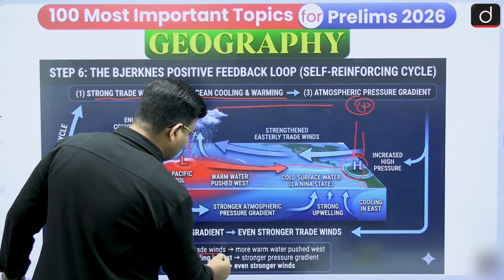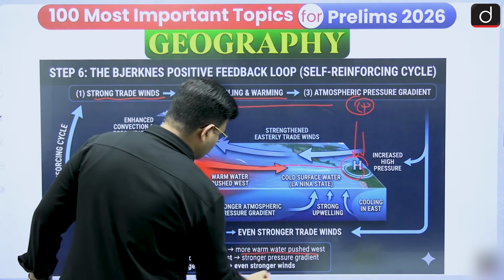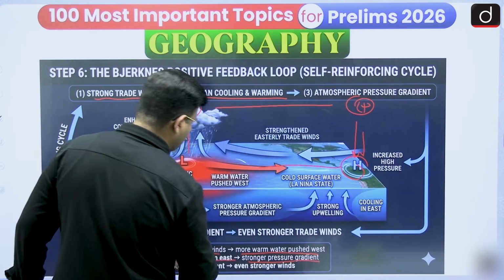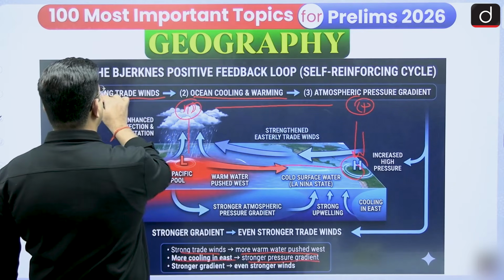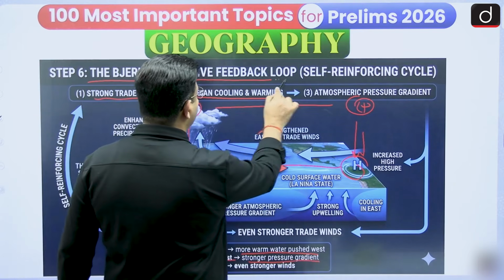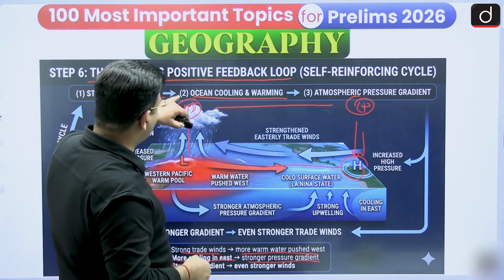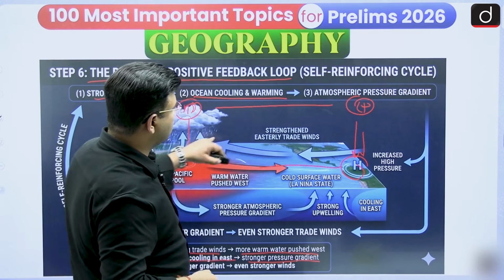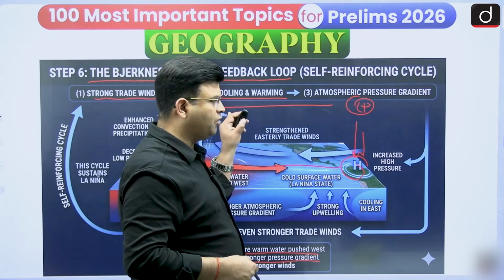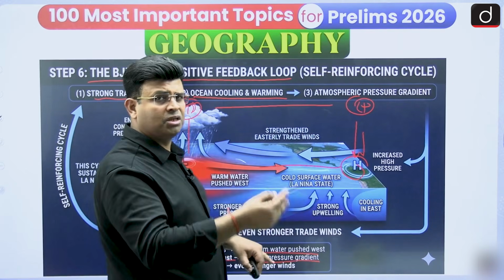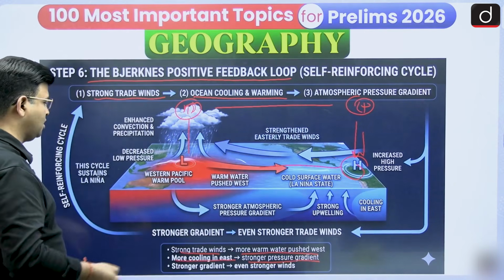So strong trade winds, more warm water pushed, more cooling in the east, a stronger pressure gradient. This is known as the Bjerknes positive feedback loop. It means more trade winds, more warm water pushed, more high pressure, wind moving faster, more descending air. So it will keep on increasing, and this Walker circulation becomes very strong.